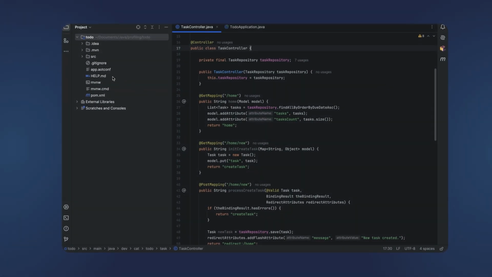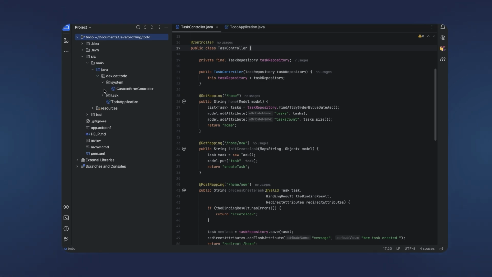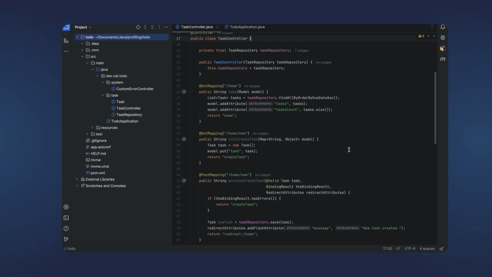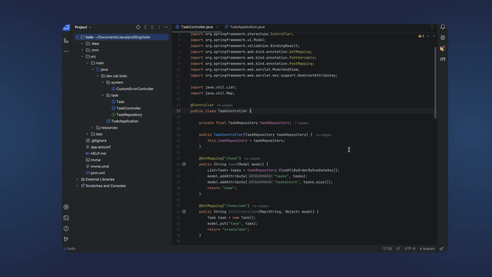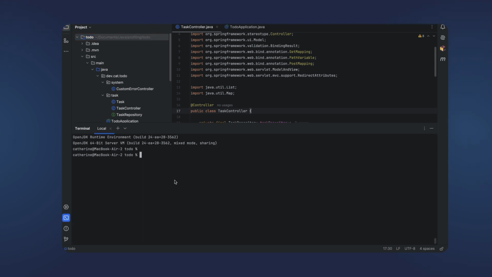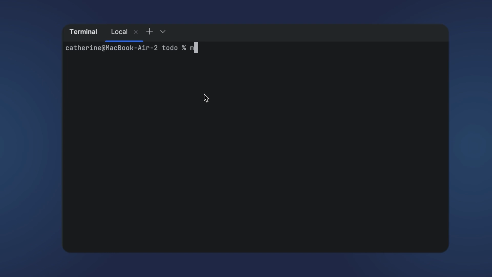Take any Spring app you like. I'm using a Spring Boot-based CRUD application that manages personal tasks. There's nothing fancy in it, but it provides basic functionality. You can follow along and experiment with your own application. Let's first create a jar file with Maven clean package.